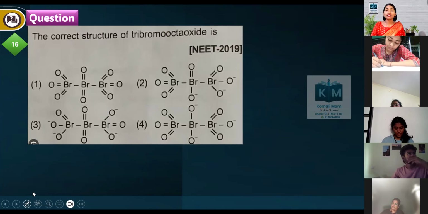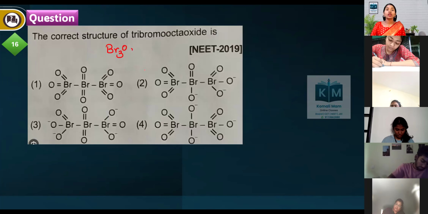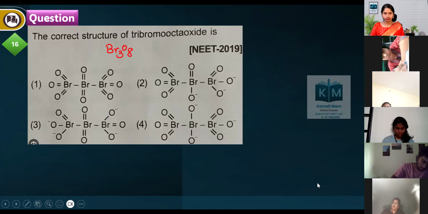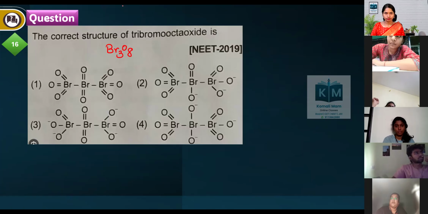The correct structure of tribromo octoxide, Br3O8 structure. Your time starts now. Can you identify the structure and tell me? Br3O8.